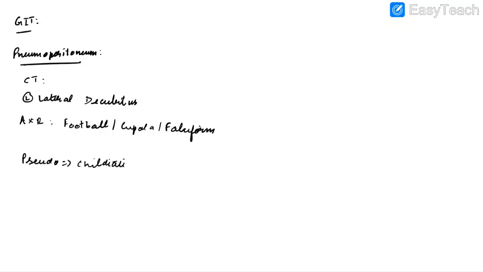In this case, there is false impression of air because the intestine is present between liver and diaphragm. Now let us discuss about duodenal atresia. In case of duodenal atresia, we will see double bubble sign in abdominal X-ray. Now let us discuss about midgut volvulus. In this case, we will see corkscrew sign in upper GI series and whirlpool sign in CT.